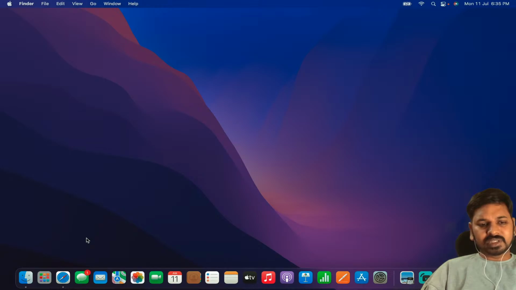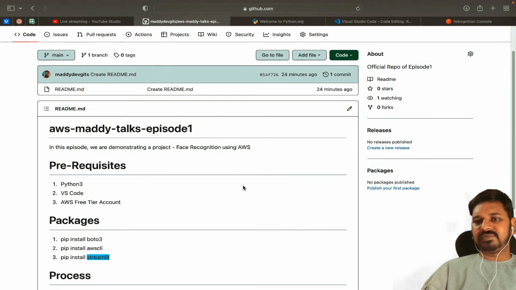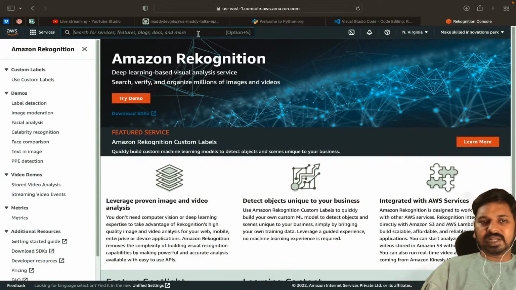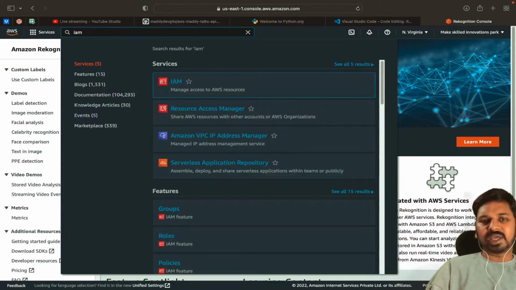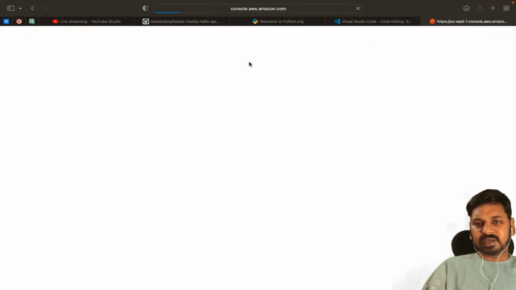After installing all these packages, what we have to do is create an IAM user. Now we have to go to the AWS Management Console. This is the Rekognition service page. Like this, we have to search for a service called IAM. IAM is nothing but Identity and Access Management. We have to create a user for accessing the AWS Rekognition service from our laptop.